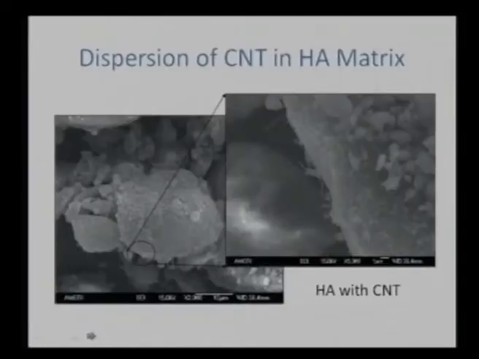toughness. But one more part which was very critical here is that we want to disperse the carbon nanotubes, because carbon nanotubes have such superior mechanical properties. They have a Young's modulus, elastic modulus, of the order of 1.4 terapascals and a fracture strength of 1 to 2 gigapascals. At the same time, they are very light, 1/6 as heavy as steel. So if we can somehow disperse carbon nanotubes, we can achieve very uniform properties throughout the implant material.